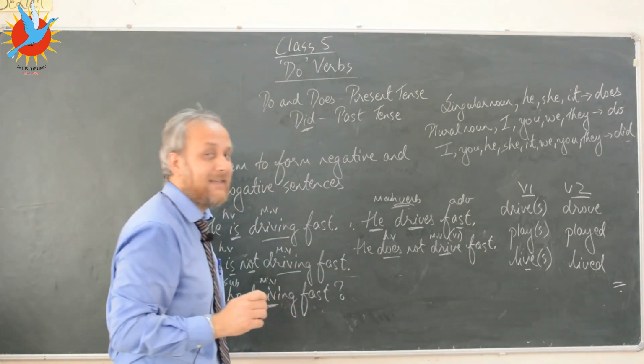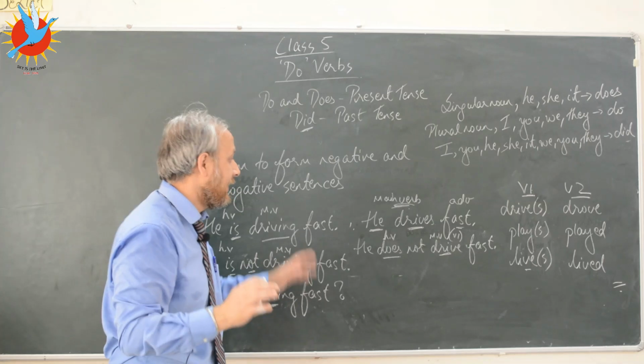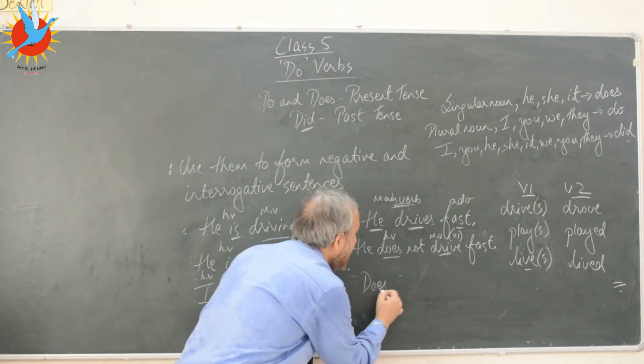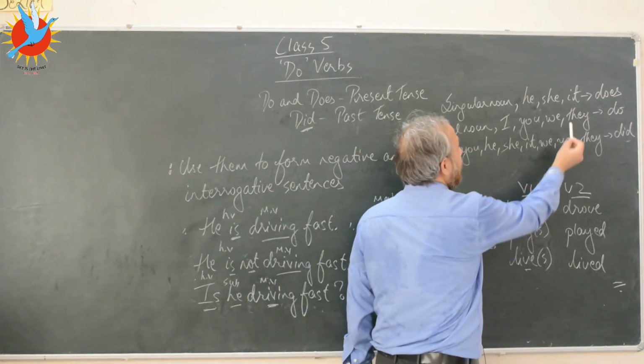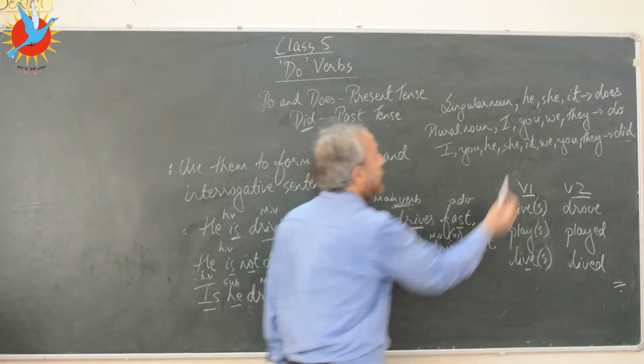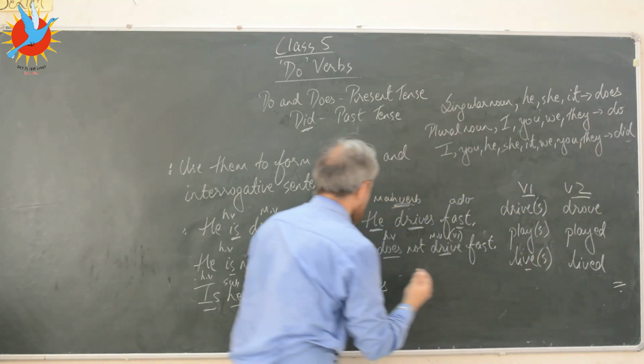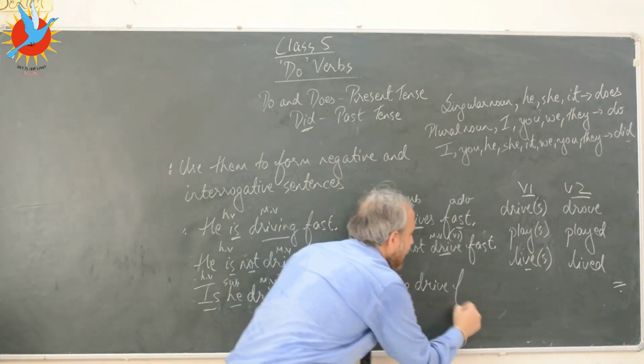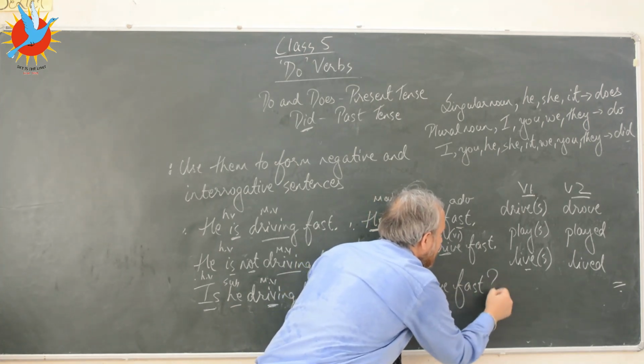Now if I want to make this an interrogative or a question sentence, again that is very simple. Bring this here, start with does. Remember we used he, so with he you will use does. So, does he drive fast? Question mark.